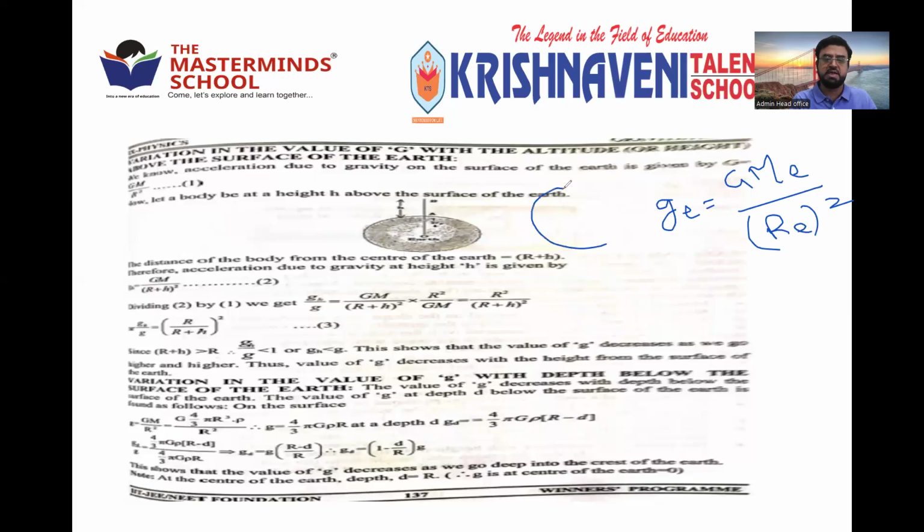So suppose this is the Earth, globe. This is the surface. This is the radius. Here we kept one object, an object at a height of h from the surface of the Earth. Some height, right? That is h. So then what happened? Say this is g, or we will take this as g, this is ge.